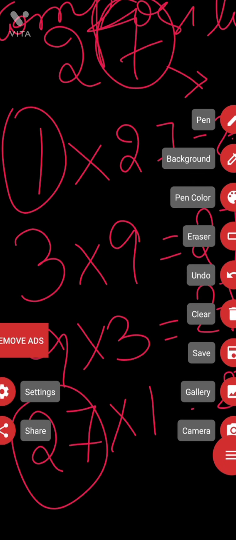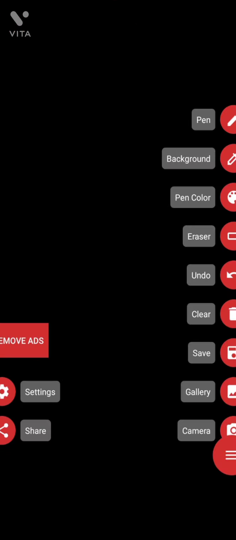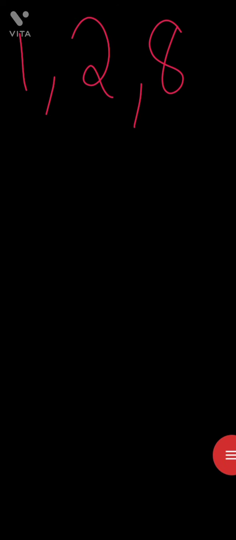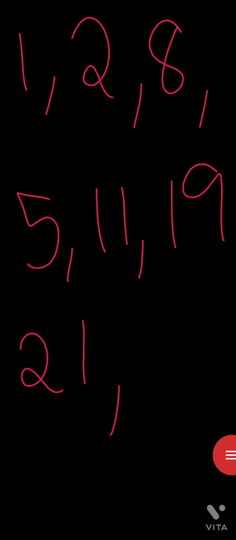If you want, I will teach the rules of divisibility in brief in the next video, so that you will understand prime and composite numbers in more detail. Just with small numbers, take it as homework. Try whether these numbers are prime or composite, and please let me know in the comment section.